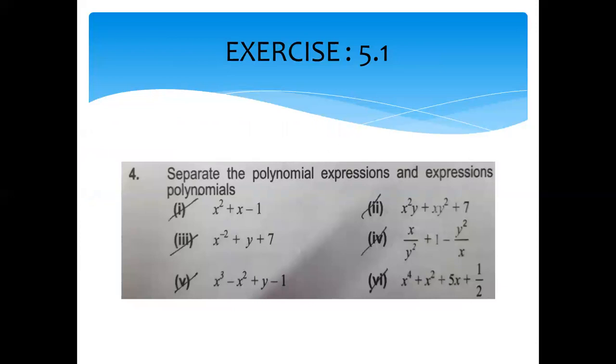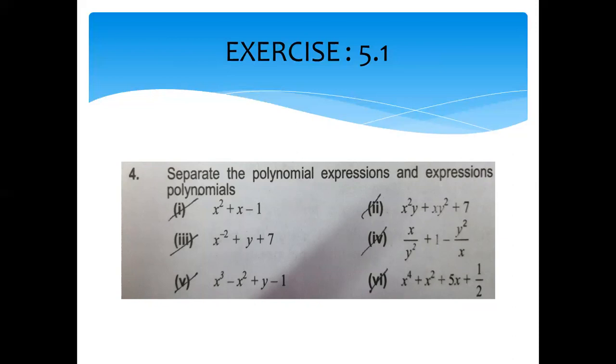Now you see in the question: separate the polynomial expressions and the expressions which are not polynomials. I told you before which expressions are polynomials: those in which the power of the variable is positive.